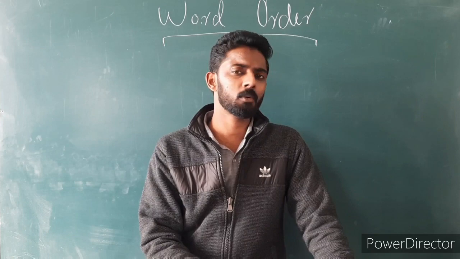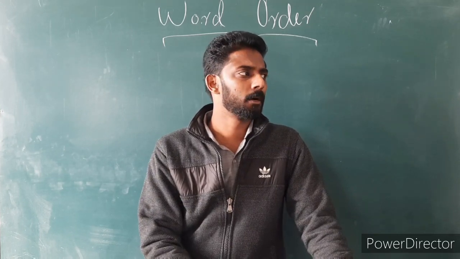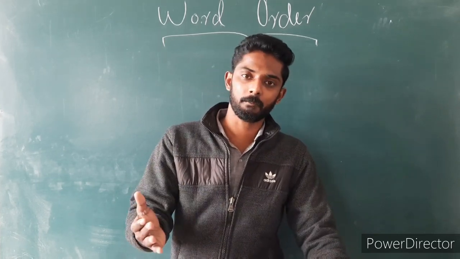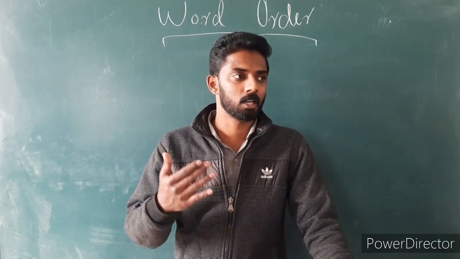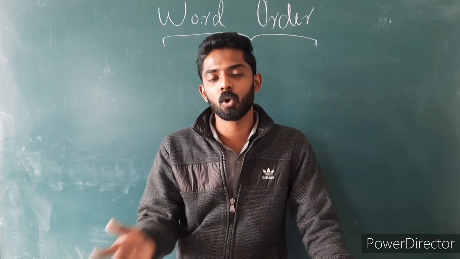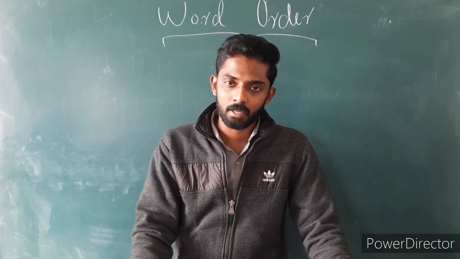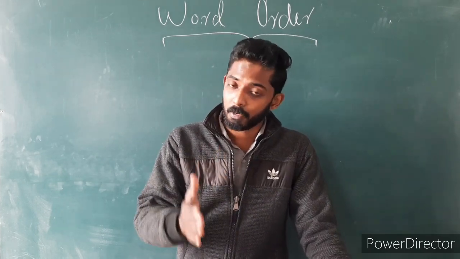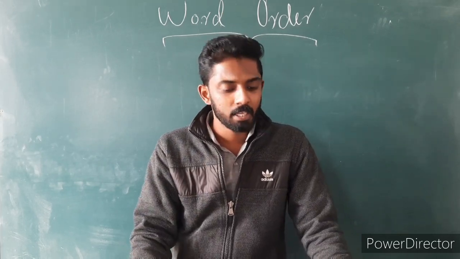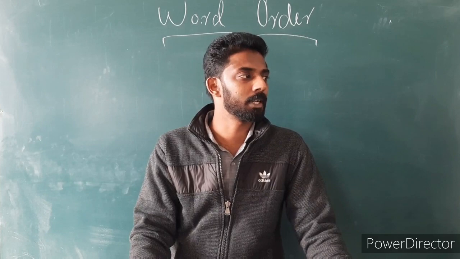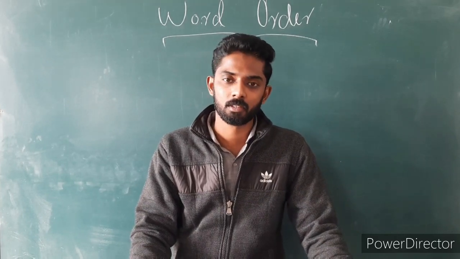And now we have to speak about adverbs and their order. If there are two or more adverbs in the same sentence, we place them in a particular order. For example, if there are two adverbs of time and place, where do we place them?